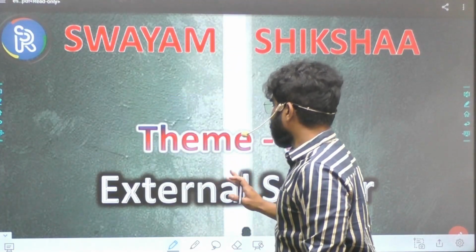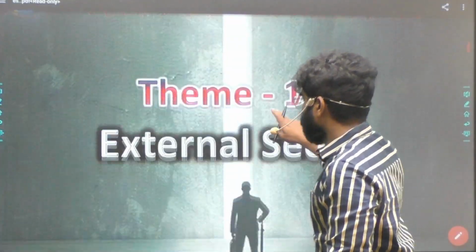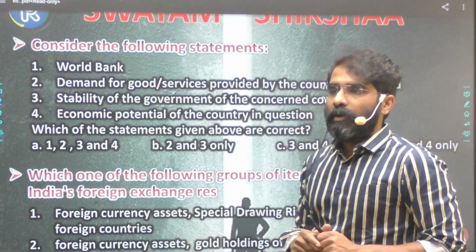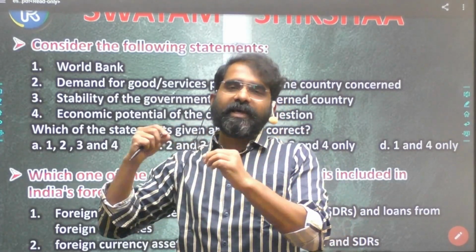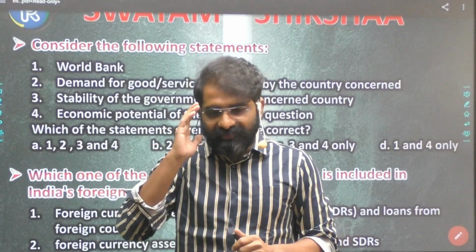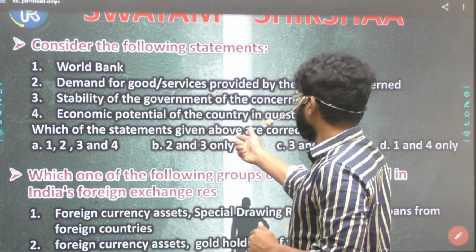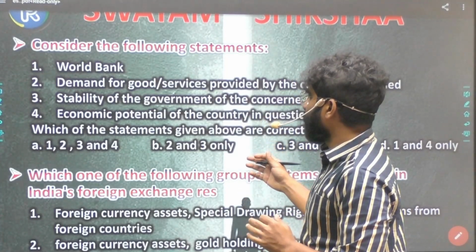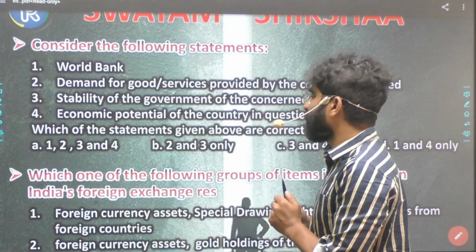Okay, so let's try to understand this. Consider the following statements. Always remember, we have to go to the exam hall with presence of mind. The answer will be there in the question paper only. What becomes important is, one, understanding the concept, and second, the way you eliminate the options. Which of the statements given above are correct? Consider the following statements which will decide the currency potential.